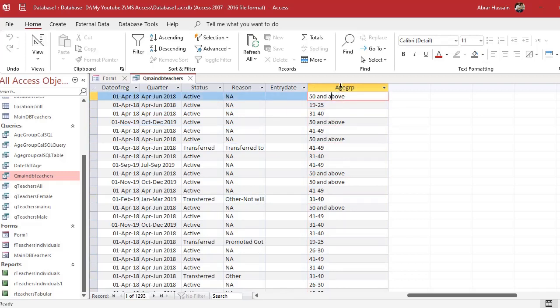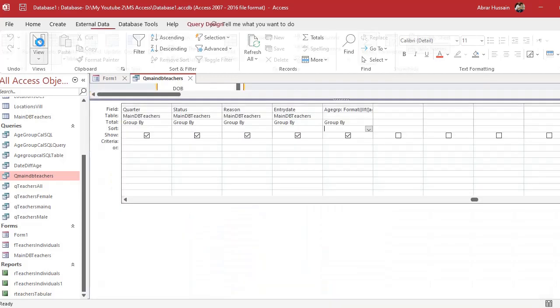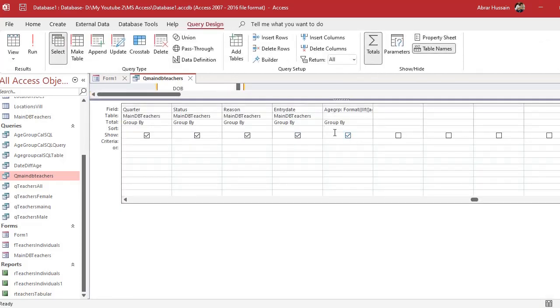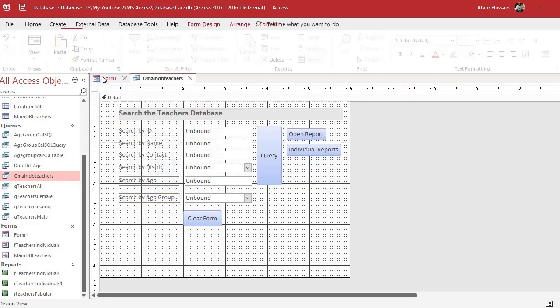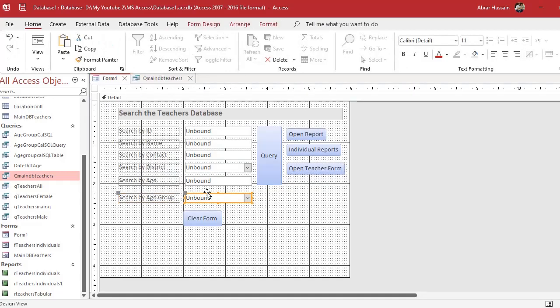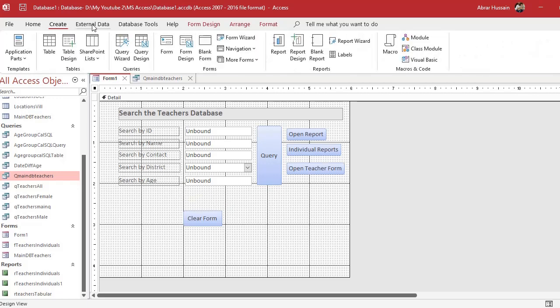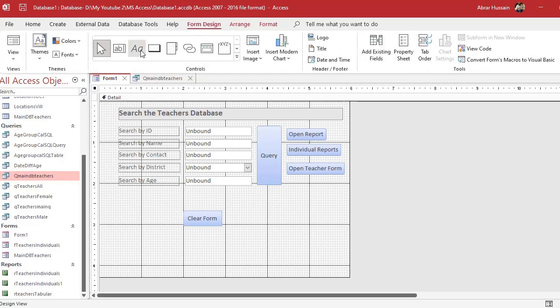Now I will use this column. Go to the design view, and what I will do is add here, from this form, this text box for the age group. So first I will develop this text box. How can you develop that? Just let me do it again. Go to the form design. From here, take the text box, just drag it here, and name it search by age group.